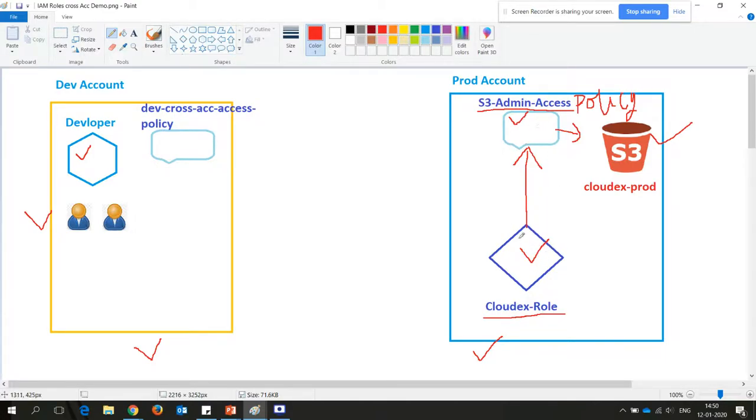Okay. So once you apply the policy, what happens? Anyone who is associated with this role gets the access on the S3 bucket with the help of this policy. So the first two parts you have completed: you have created a policy and you have created a role. When you create the role, you make sure you create a trusted role. So how will you create it?